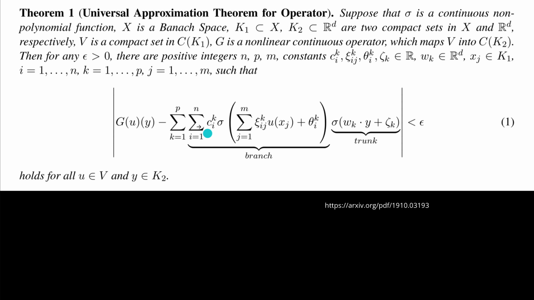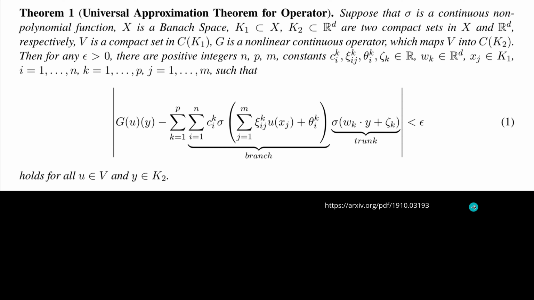Within this paper, you will find the most important theorem. Maybe you're familiar with it, the universal approximation theorem of operators. Suppose that sigma is a continuous non-polynomial function, X is a Banach space, we have K1 and K2, two compact sets in X, where V is a compact set in C, and G is a nonlinear continuous operator which maps V to C. Then there is a positive integer and some constants such that this expression here is smaller than an epsilon, and it holds for all u element V and all y element K2.